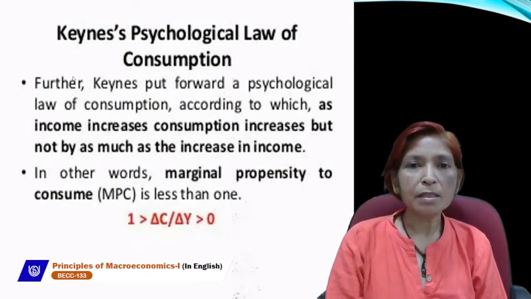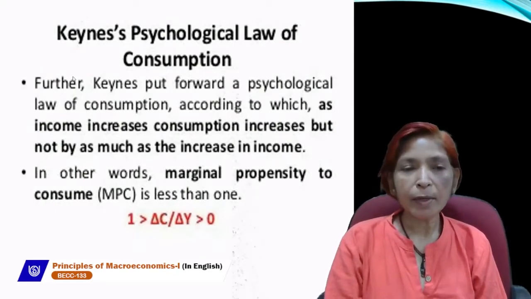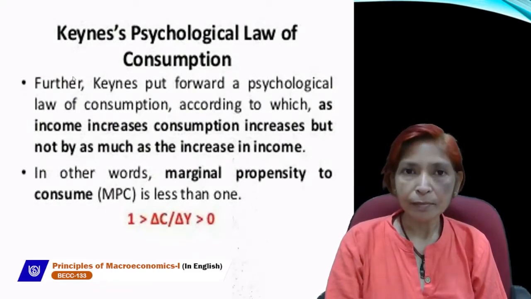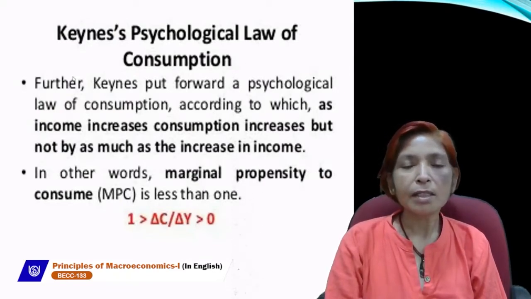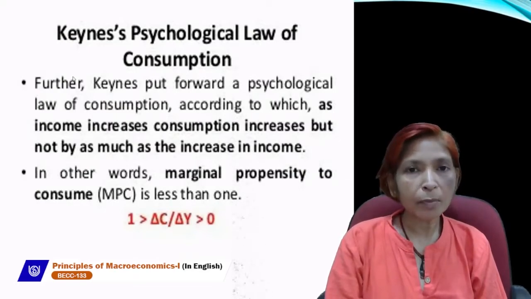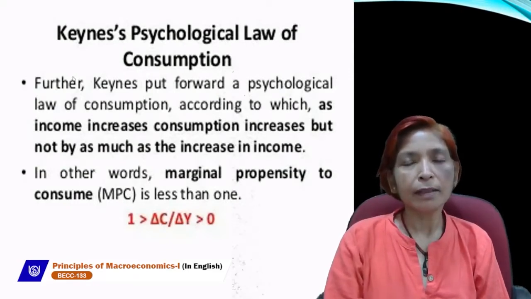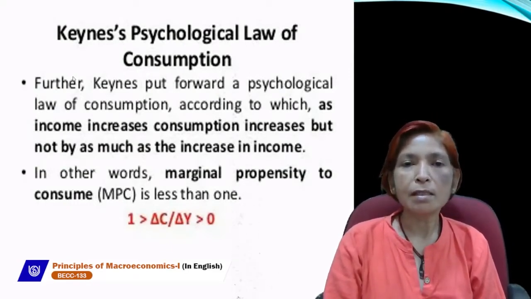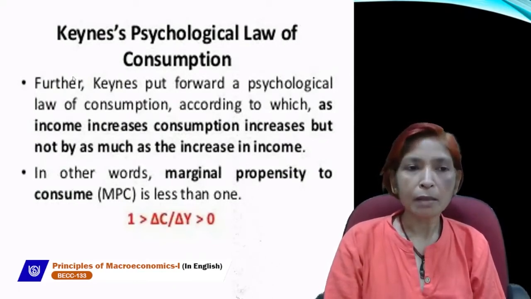If our money income is zero, consumption will not be zero, because everybody will consume goods and services for their survival. Without the consumption of goods, we can't live or survive. So, at zero level of income, consumption cannot be zero. The minimum level of consumption which exists at the zero level of income is called autonomous consumption, which is denoted by A or C bar.